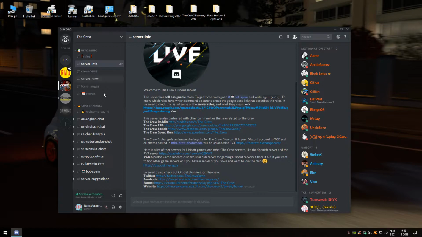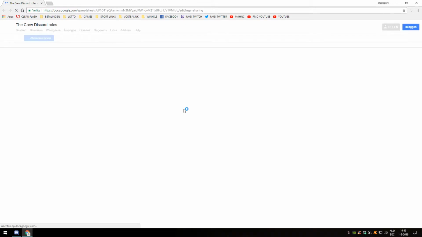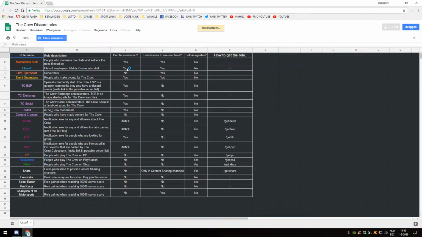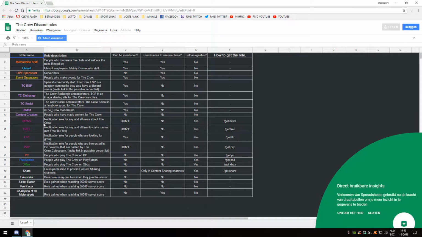Then you have some server info that will tell you that this works with self-assignable roles, and then you need to give yourself some sort of role. What are the roles available? You can click on this here. It's a Google document spreadsheet. If you click on that, it will go to Google, as you see, and it will give you all of these different roles that you will be able to get. For instance, you have the Motivation staff. These are people who moderate the chats and enforce the rules if need be. So those are more or less the admins of that server.